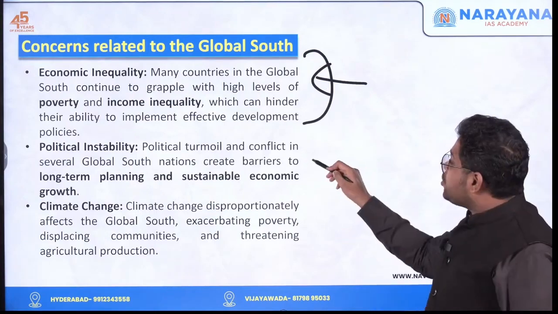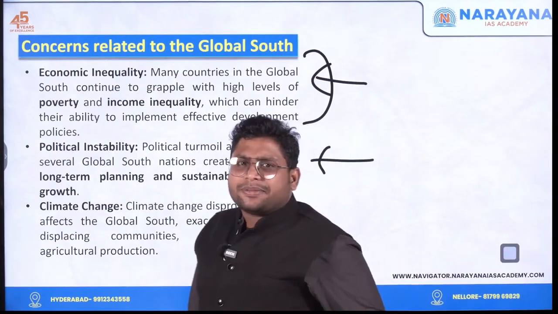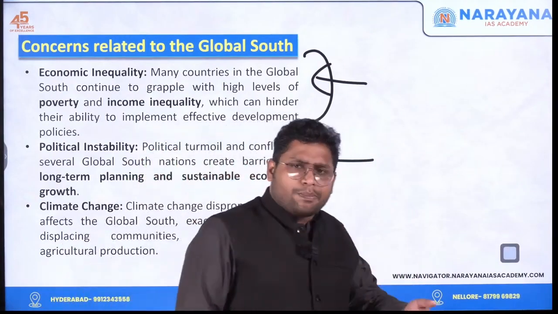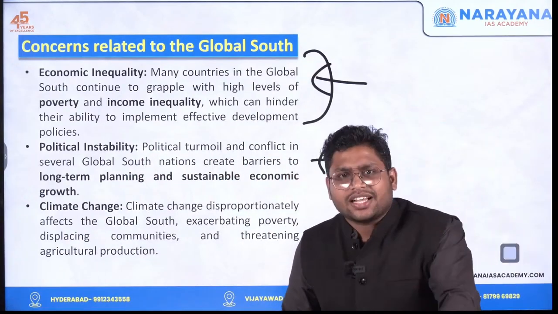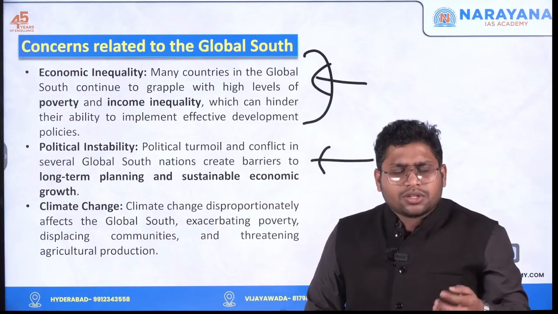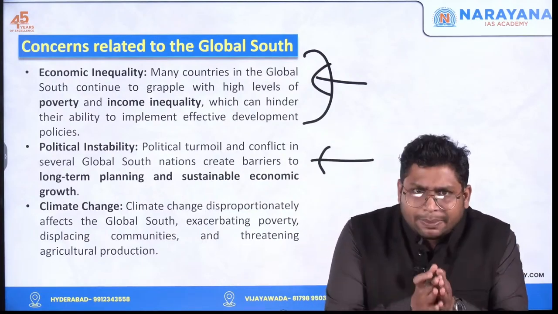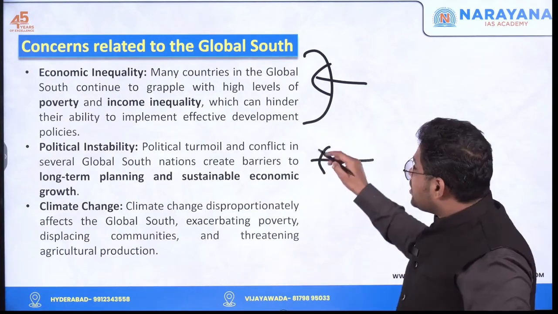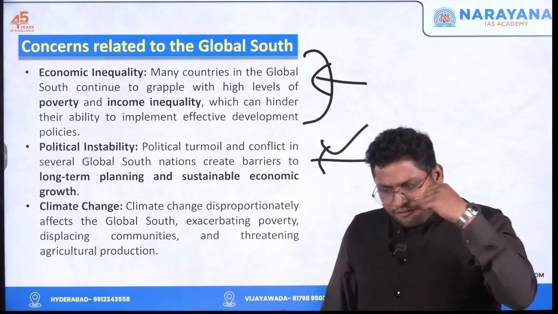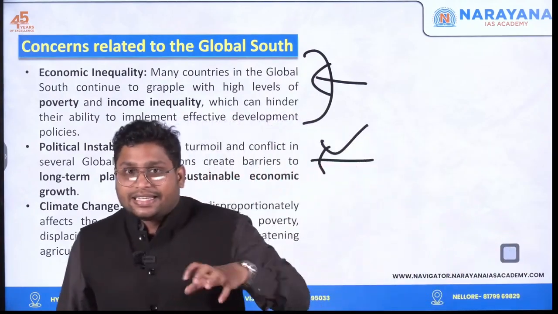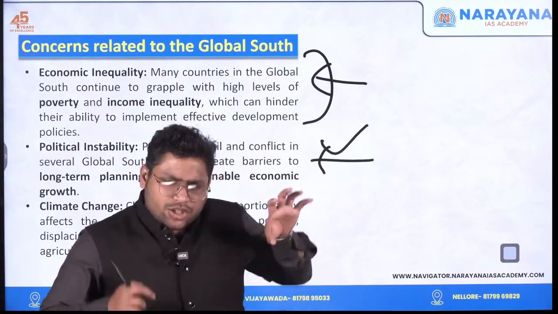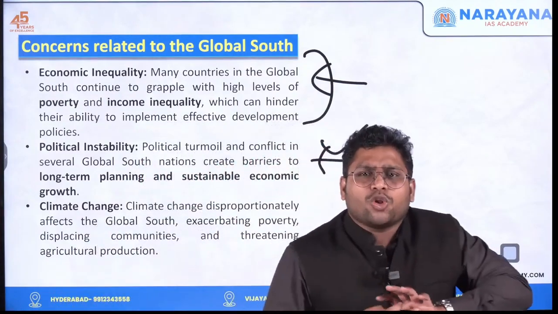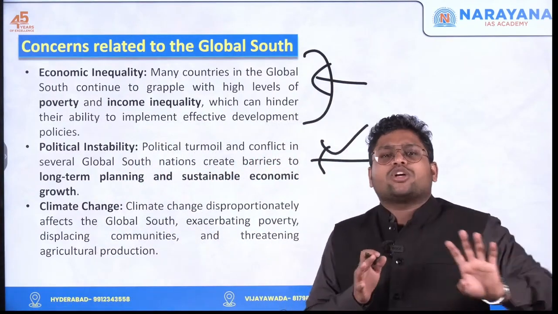Then in many countries you will see there is no political stability. Political stability is very important. If the government is changing every single day, look at Bangladesh, look at Sri Lanka. They are also part of the global south. Do you see any kind of political stability? No. So this is a challenge in these countries. When there is political instability, the government is continuously changing, and in that case you cannot come up with long-term planning. You cannot have really good economic growth.